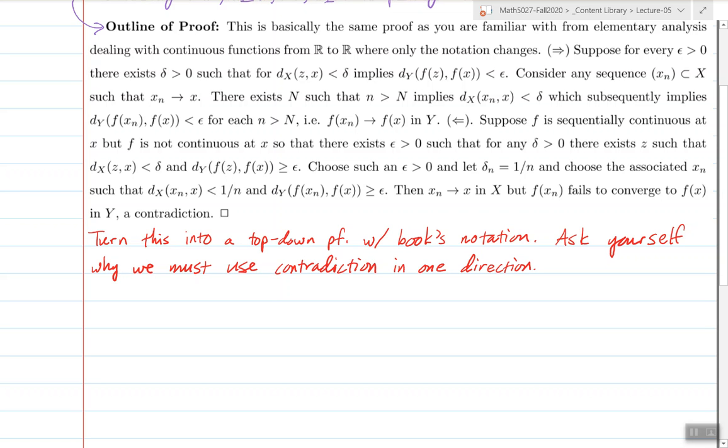Although I'm not a big fan of his notation, because n for a metric space kind of removes the ability to use n as an index. And all these inequalities could be less than or greater than or equal right there in terms of the indices. So this is just an outline. It's to get you started. It's based on old notes that I typed up. So it's up to you if you want to go and do it, but I highly recommend that students turn this into a top-down proof. And also that you ask yourself why we must use contradiction for one of the directions of this if and only if proof, that the epsilon delta criteria for continuity and the sequential definition of continuity are equivalent.